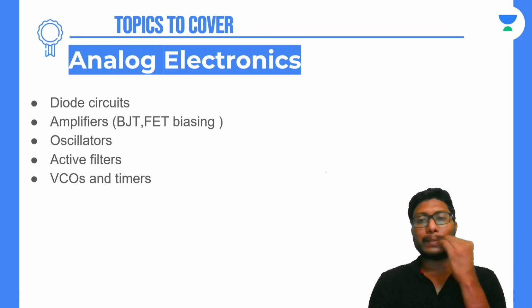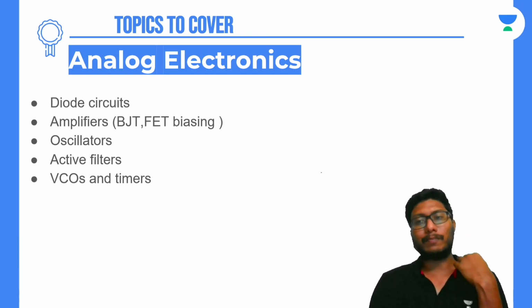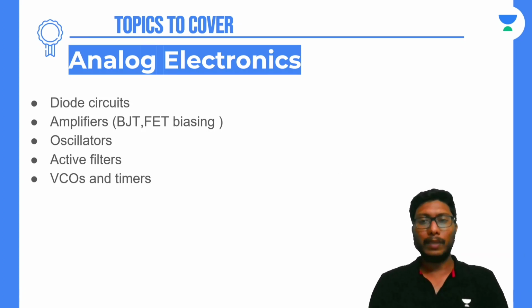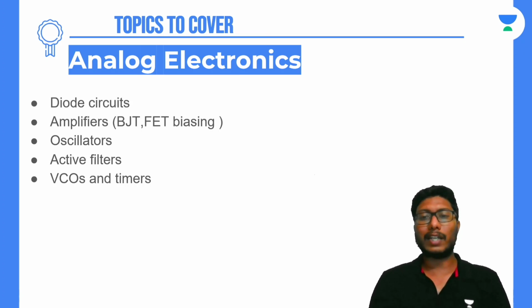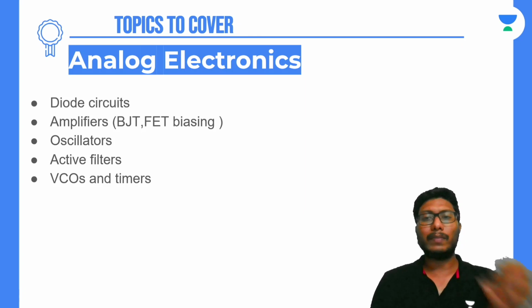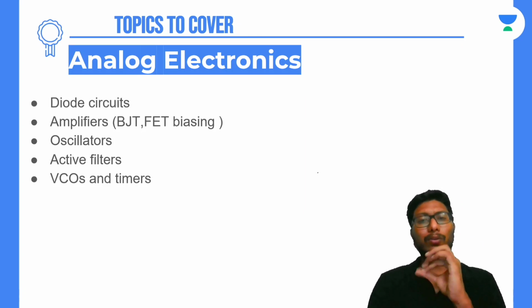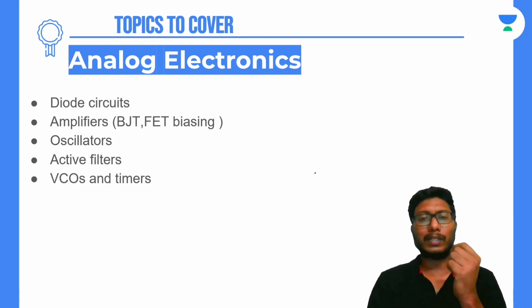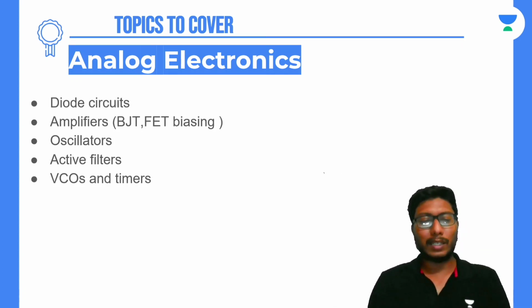So mostly problems will not be asked from these topics for electrical students in the GATE examination, because the GATE examiners will be covering this topic in the power electronics subject, so they won't be touching this topic here. But for safety purposes, you should know the different types of factors, that is, ripple factor and efficiency and everything.